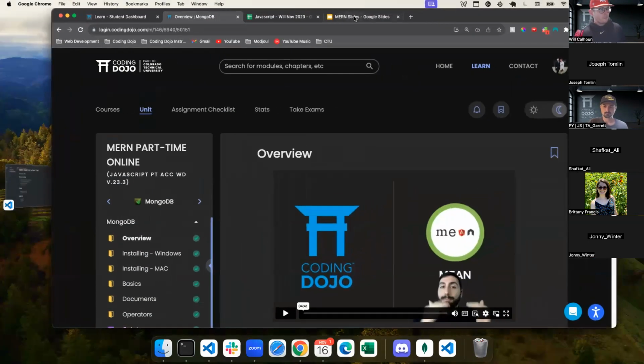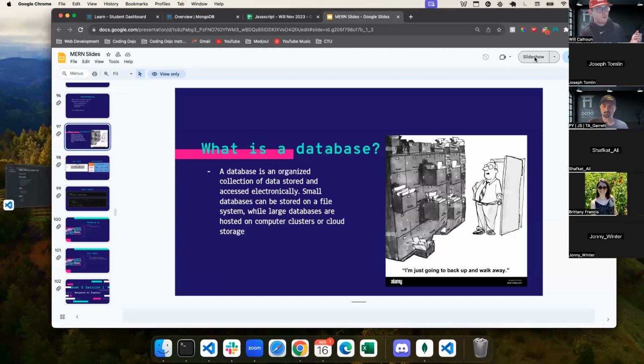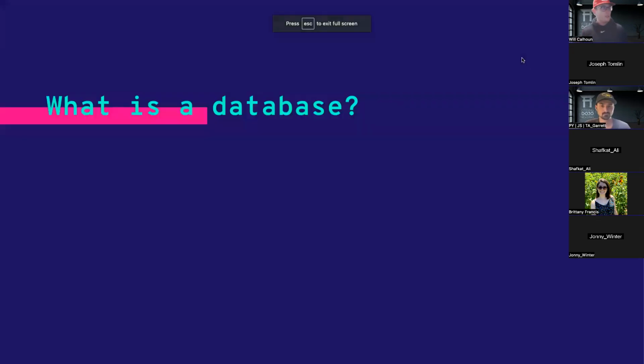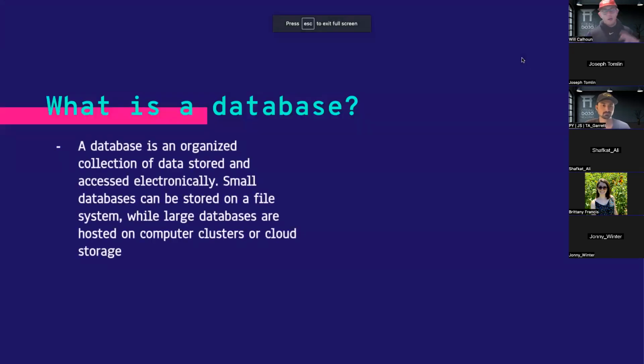Again, my friend Caden was kind enough to lend me some of his slides. He likes writing it out in a way that I think makes a lot of sense. So what is a database? I think for most of you this is not your first language, but if it is, it's a way that we can organize a collection of data and store it and access it electronically. Really, it's just like a big filing system, a big storage system for data that we can retrieve later on.